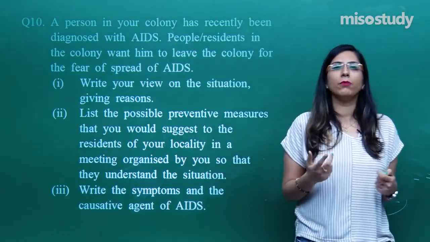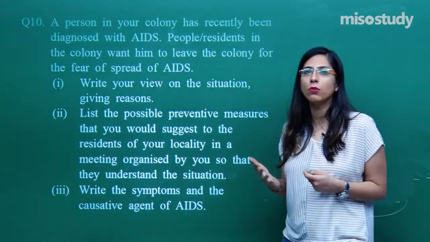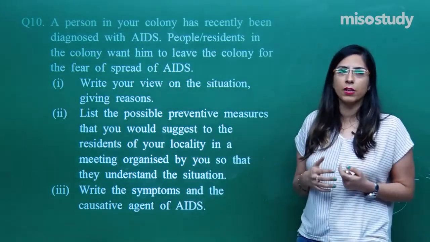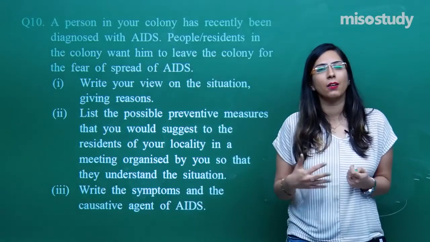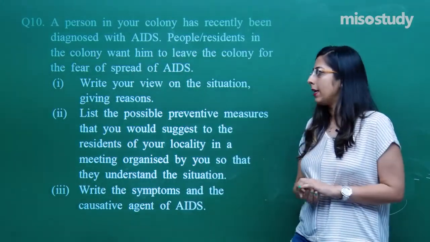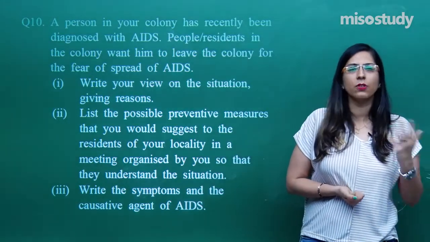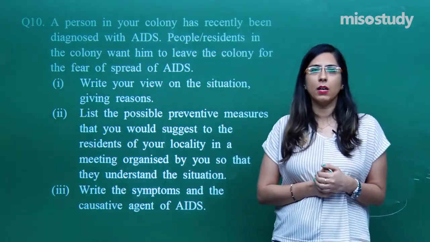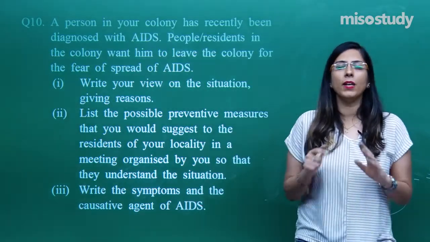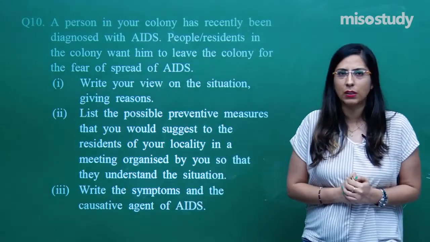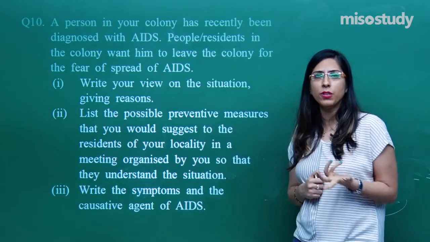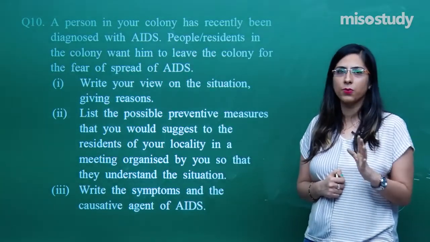And basically what we have to do is avoid unsafe blood transfusion. If a doctor recommends a transfusion, at that time we should check the HIV test. We should go for the HIV test regularly, and a sterilized needle should be used, as preventive measures that could be taken. One thing should be clear in your mind: it does not spread like this. It spreads only when body fluids come in contact with one another. It does not spread by shaking hands or by using utensils. So these are all misconceptions.